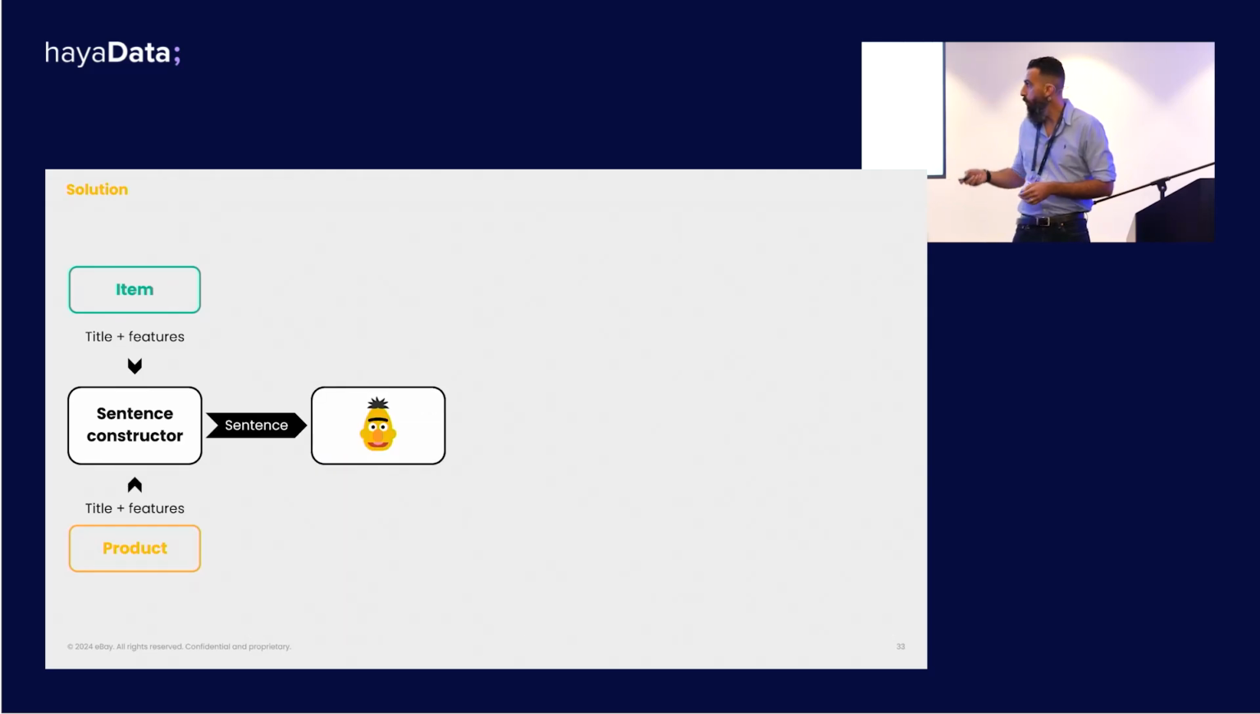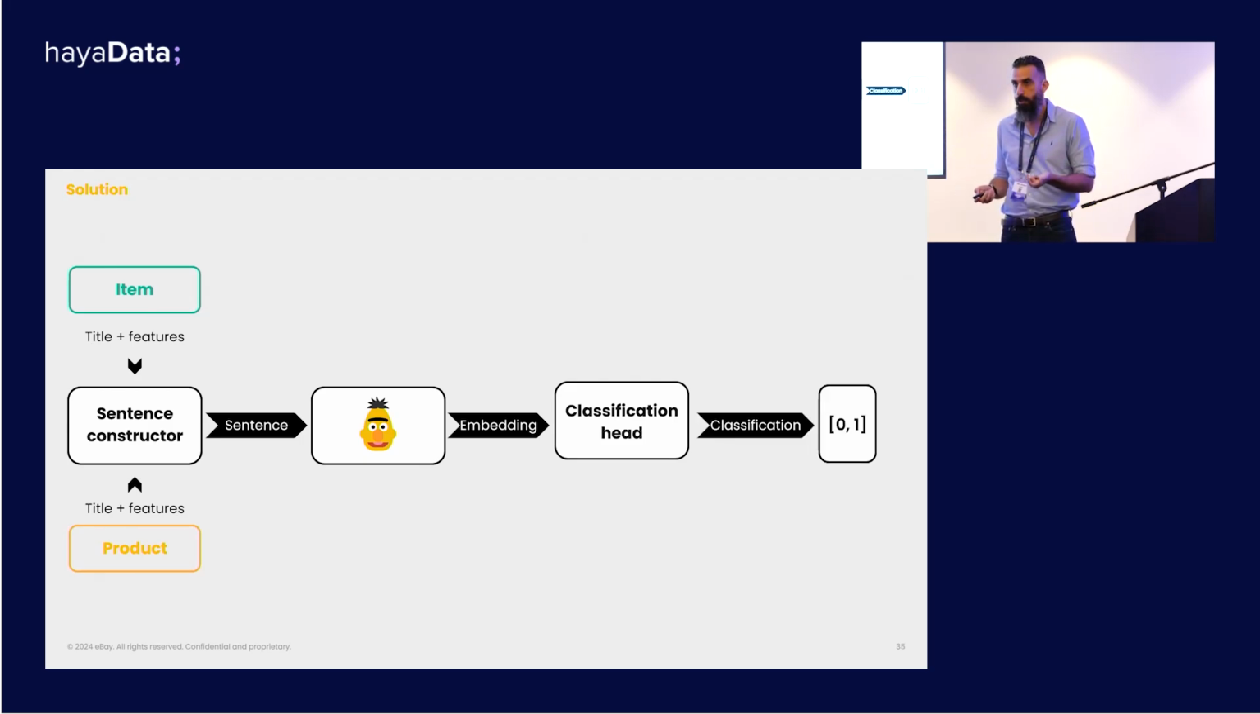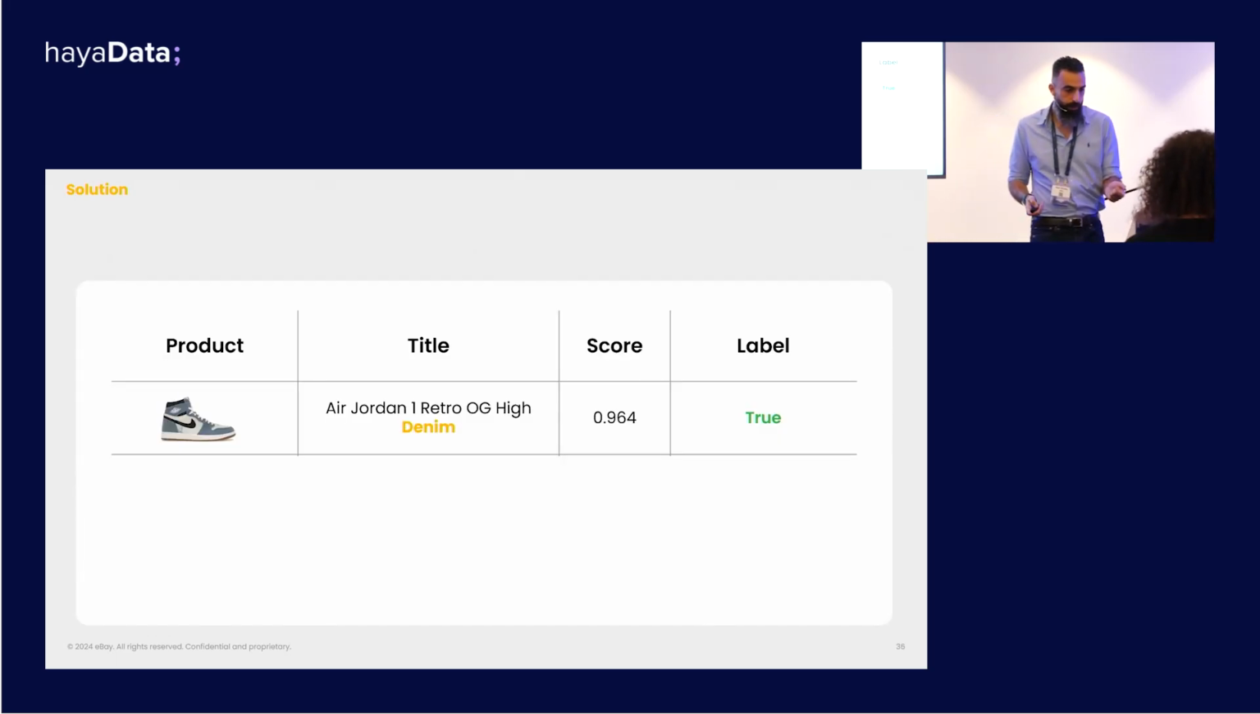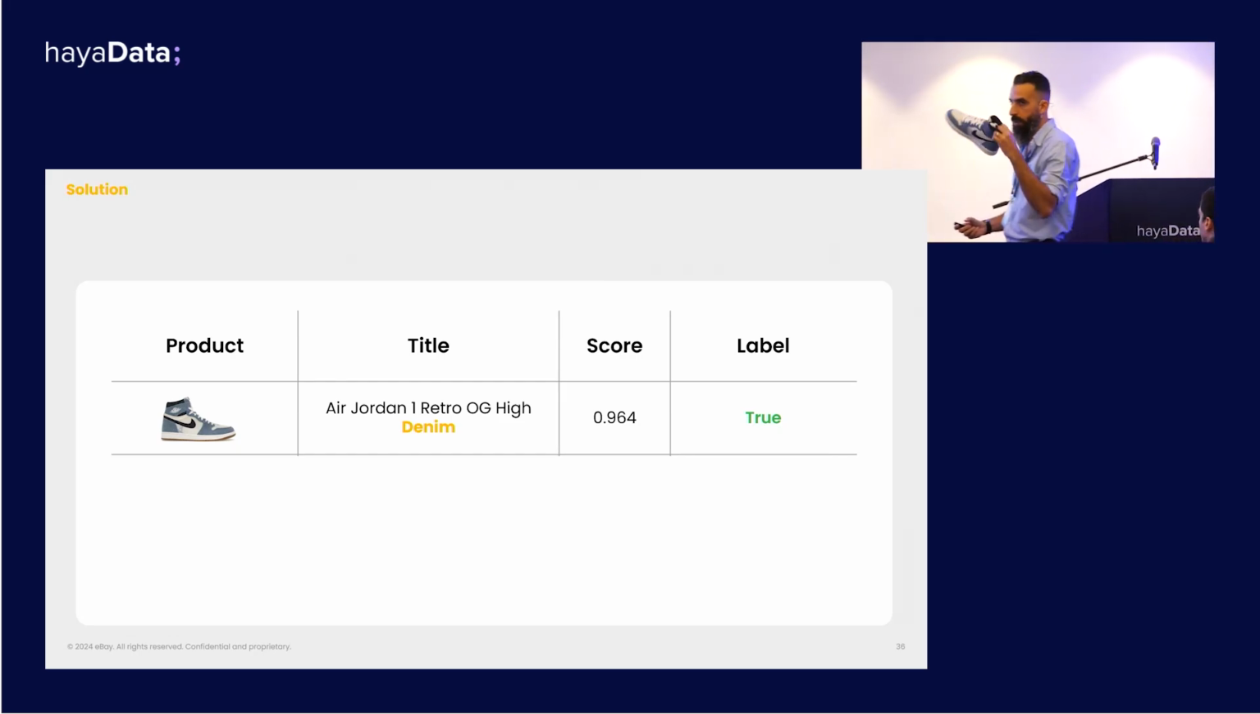And now we take this one long sentence and we push it into the language model, the trained language model, which calculates an embedding vector. This embedding vector is in turn pushed into a classification head, which gives us a final score between 0 and 1. Right? So if we go back to our original shoe, and imagine how its scores might look, right?